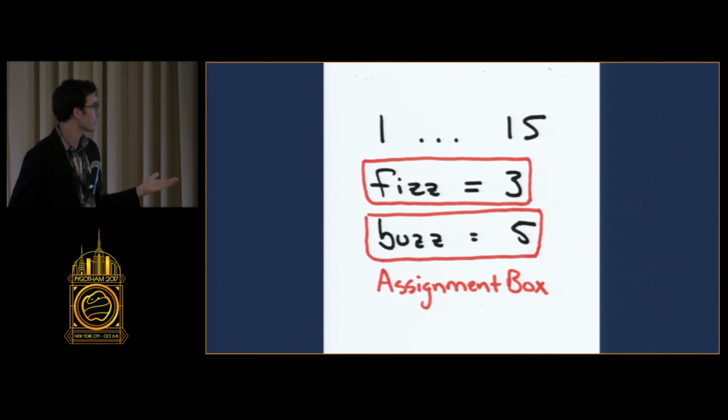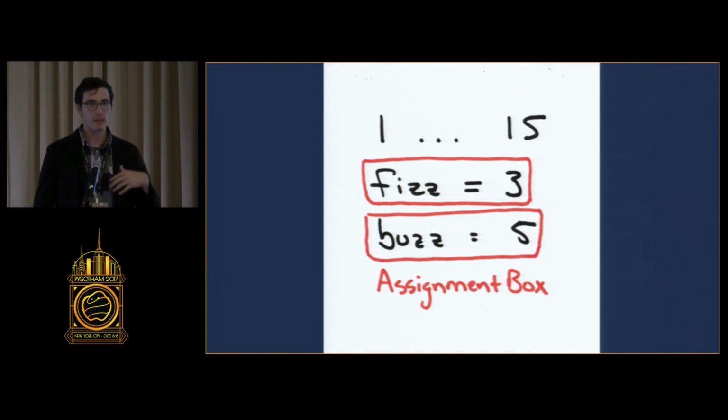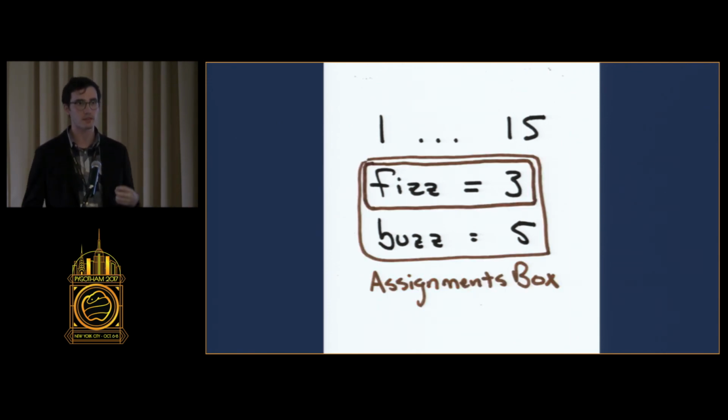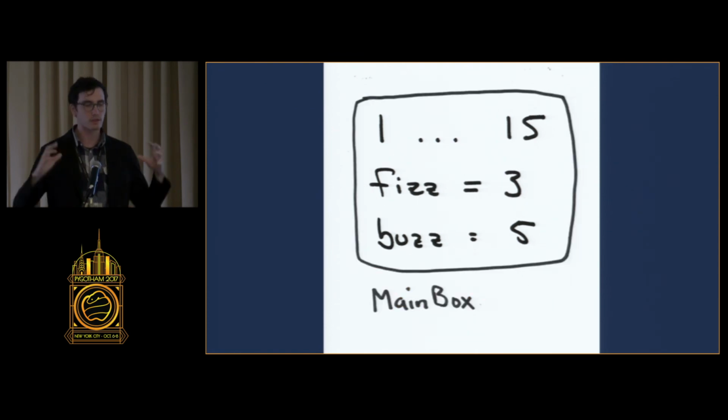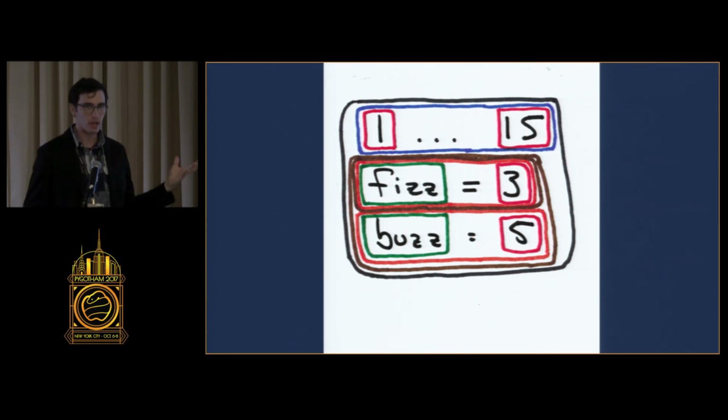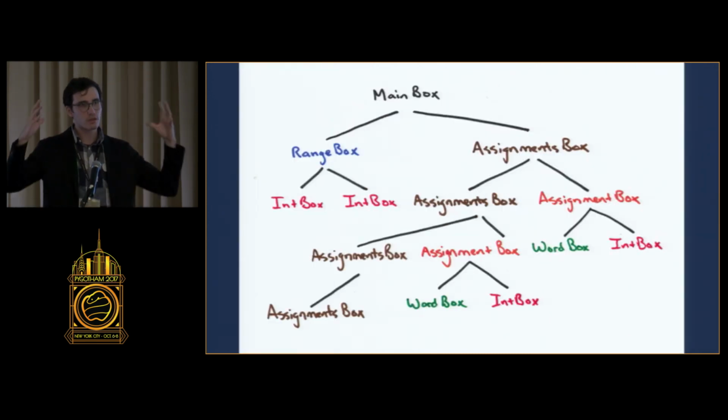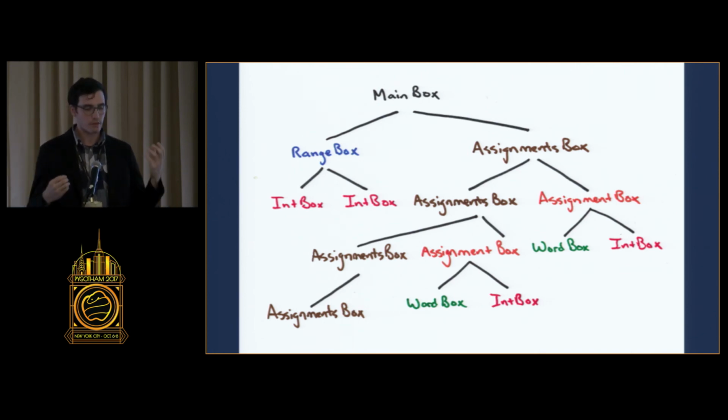And similarly, I'm going to say these are the assignment boxes. And then I need to group all of the assignments together. So the assignments plural box is going to group multiple assignments one after another. And finally, I need an expression that I can evaluate just to get the result of the entire program. So we're going to call it main box. And it's just everything that represents a valid program. So it needs to include the range at the beginning and then any number of assignments after it. So altogether, it looks like a mess like this. You can think of it as a parse tree, right? A main box is built up of a range box and an assignments box. Range box has 2 int boxes in it, et cetera, onwards and onwards.